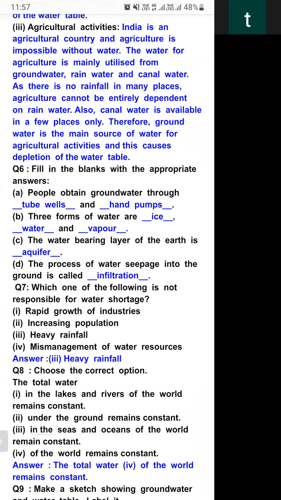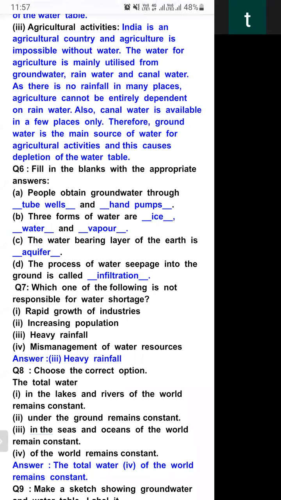Water is moving slowly into the deep earth. That slow movement of water is known as seepage, and that seepage of water into the ground is known as infiltration.